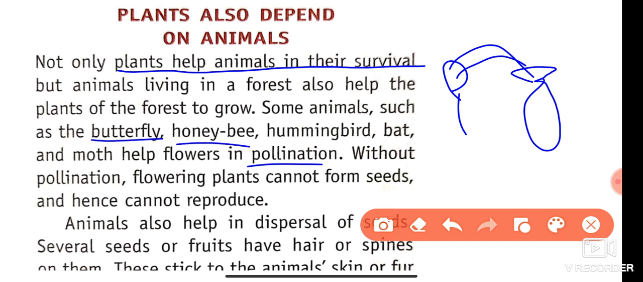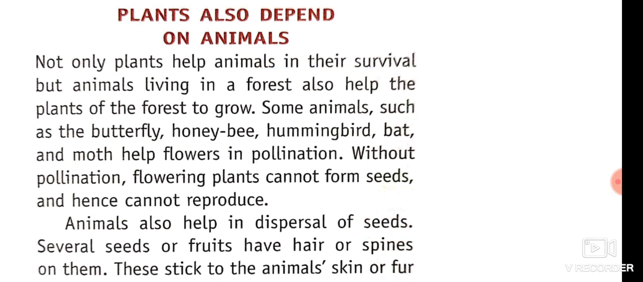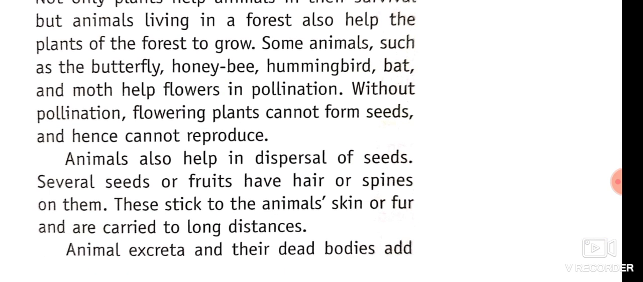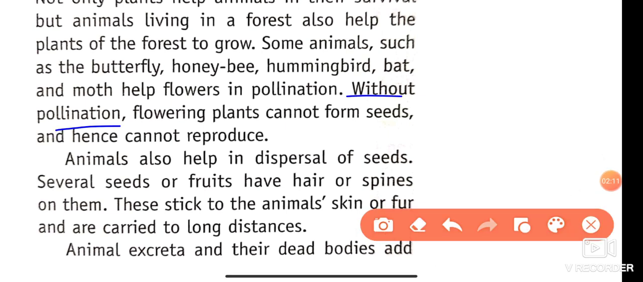So how do they work? Butterfly, honeybee and hummingbird all take nectar from the flowers, and when they collect the nectar, the pollen grains, the powdery substance of the anther, stick to the legs of the insects. When they move to the next flower, they pollinate the stigma of that flower. That is pollination. Without the pollination process, plants cannot form seeds and cannot reproduce.